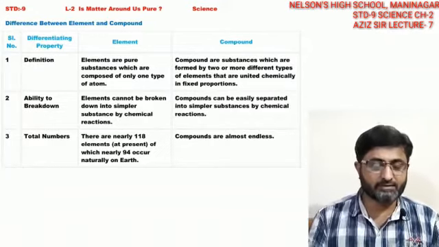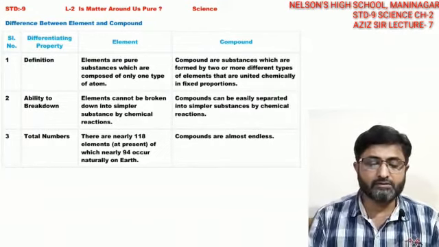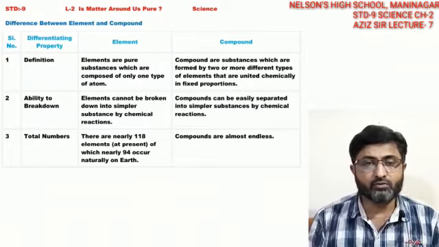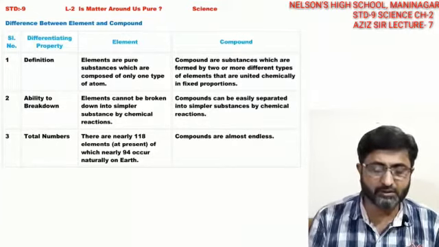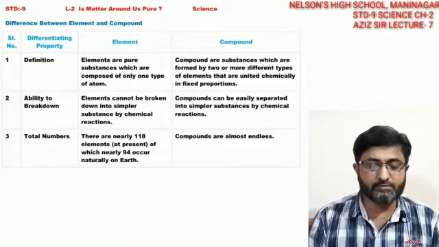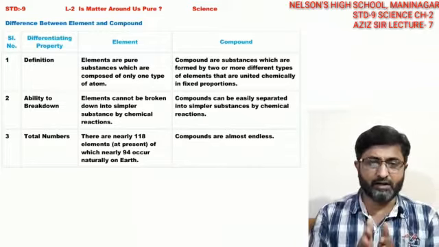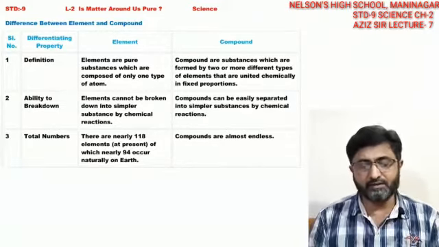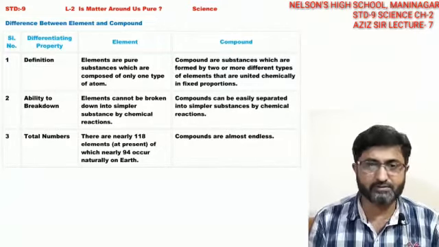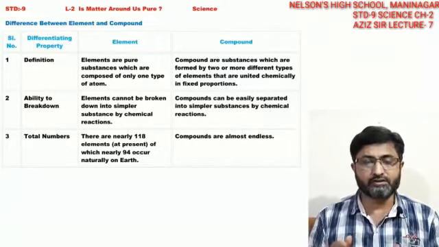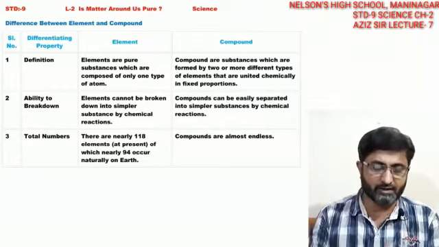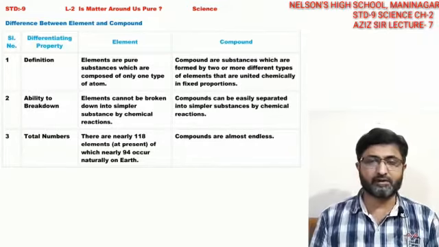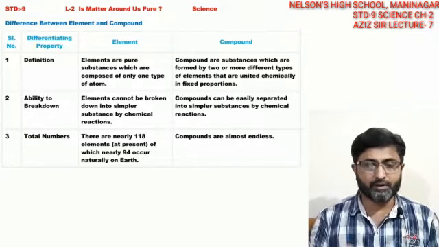Ability to break down, that's the second property we are taking. Elements cannot be broken down into still simpler substances in a reaction; one atom cannot be broken down further. But compounds can be broken down and their substances separated, right? Like hydrogen and oxygen in water, we can pass electric current and separate them, so they can be broken down further.